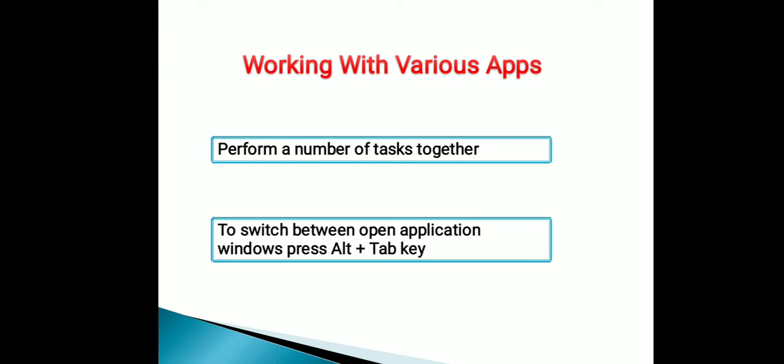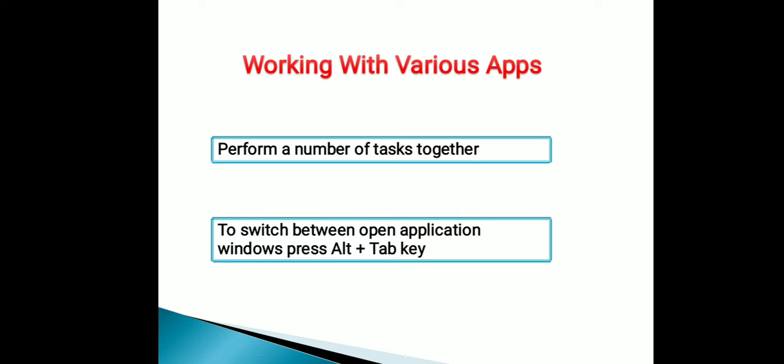To switch between open application windows, press the alt plus tab key. For example, you have opened Google Chrome, you are already using Opera, and various files, working with PowerPoint, Word, Excel.